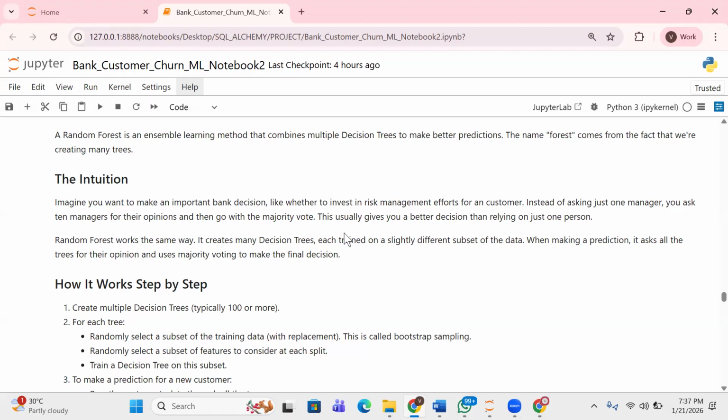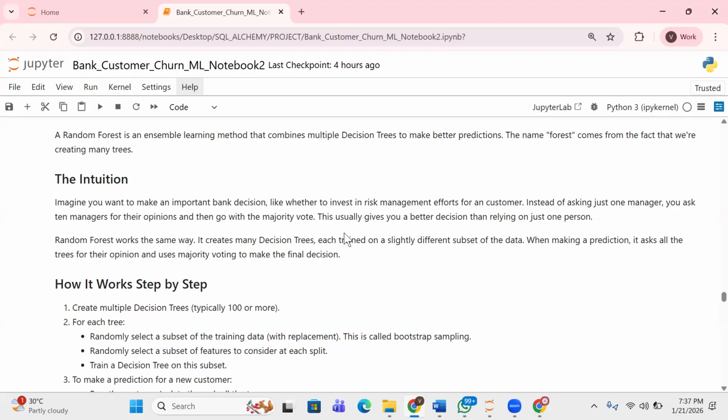Now, like I said, you have five managers. So is that yes or no? You say, okay, can the managers vote? Those in favor of yes, please signify. Those in favor of no, please signify. Now let's say for yes, you have three, and for no, you have two, for example. So at the end of the day, you decide to go with the majority vote, right? You tell your client, I feel you can invest in this thing.